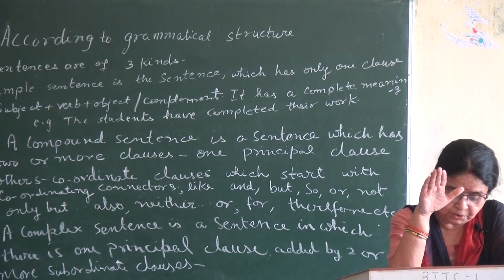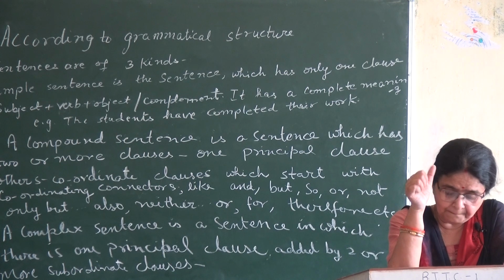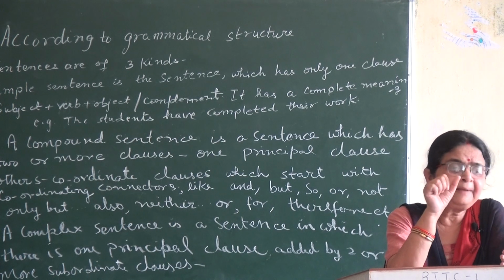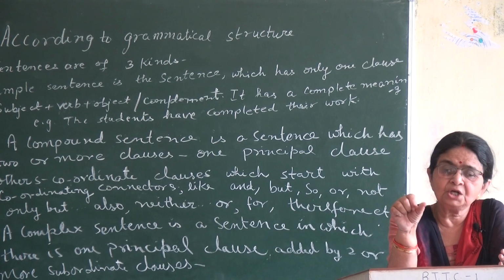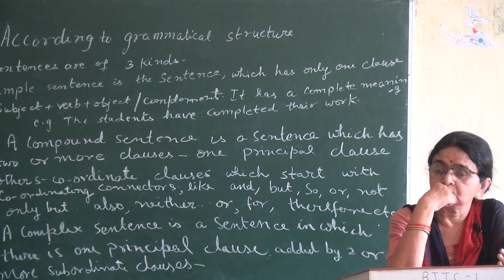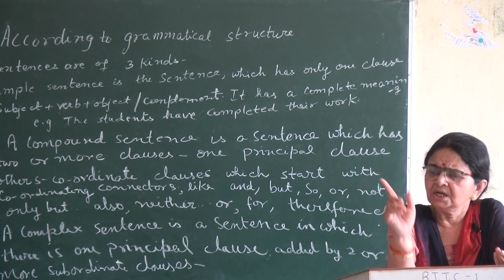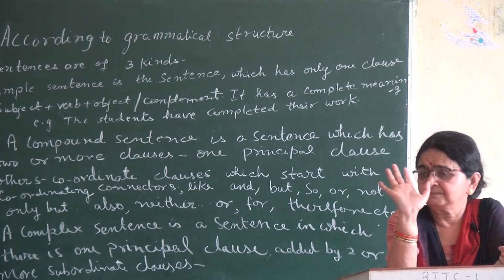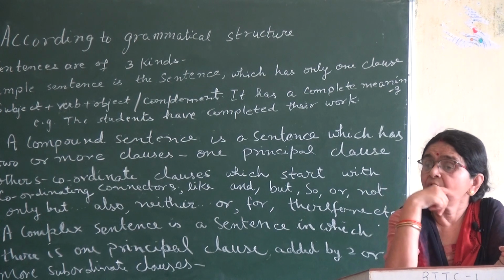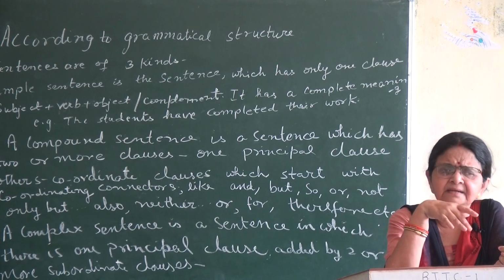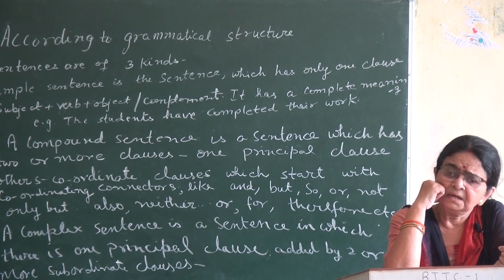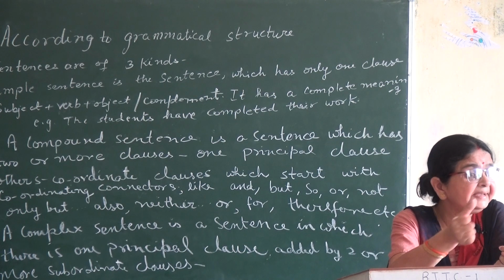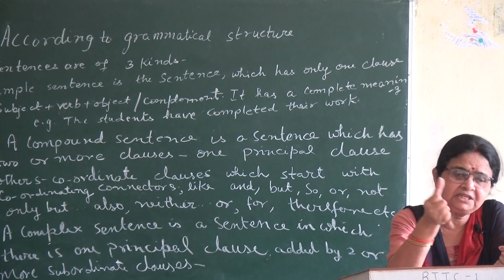So I am telling you कि in complex sentence there is one principal clause. In place of principal clause, we can use main clause also. So there will be only one main clause in a complex sentence. Then how many subordinate clauses? It can't be said. More than 2, 3, 4. But each clause will begin with a subordinating connector, which I will teach you next day.